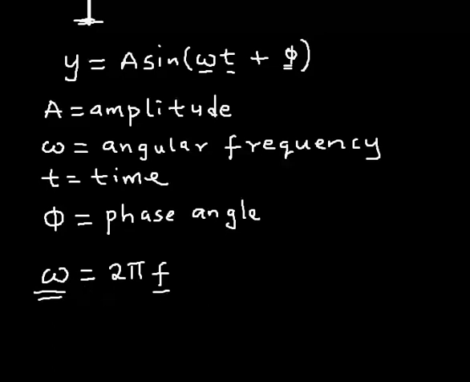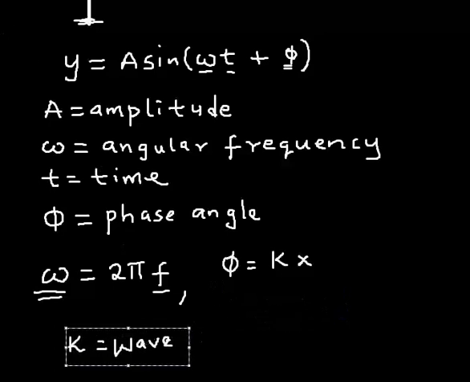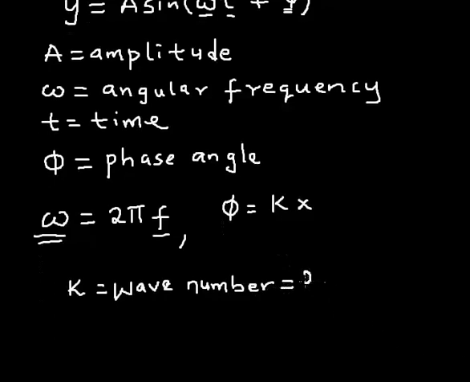And this phi, which is the phase angle of a wave, is always given as kx, where that coefficient k is a parameter known as the wave number of a wave. And the wave number of a wave is always given by 2 pi all over the wavelength of the wave.